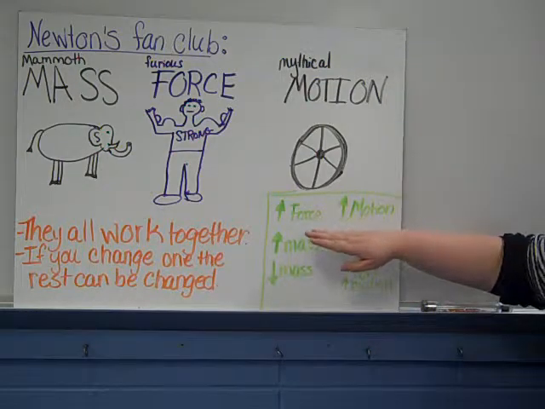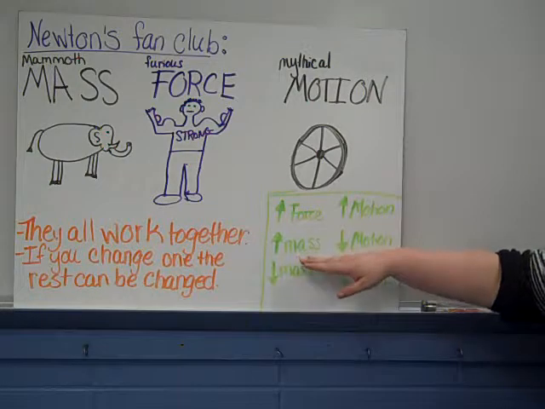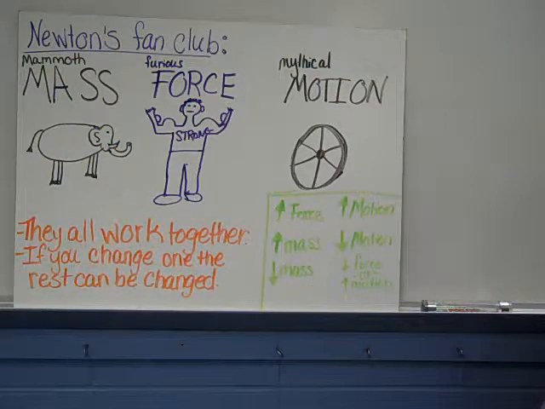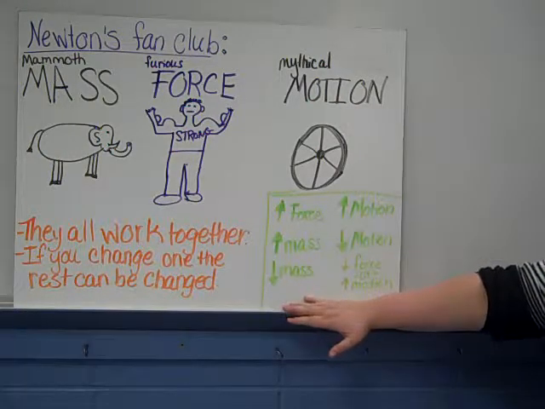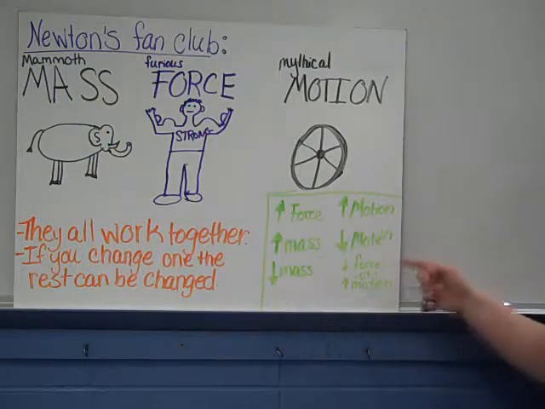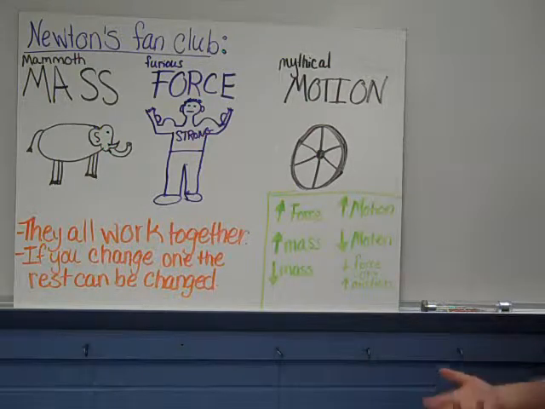If we increase the force that we're using, then we have more motion. If we increase the mass with the same amount of force, we have less motion. If we decrease the mass, we use less mass, we use a ping pong ball instead of a bowling ball, then we either can use way less force and throw it less hard, or we can throw it with the same amount of force as you throw a bowling ball, but that ping pong ball is going to go way further.